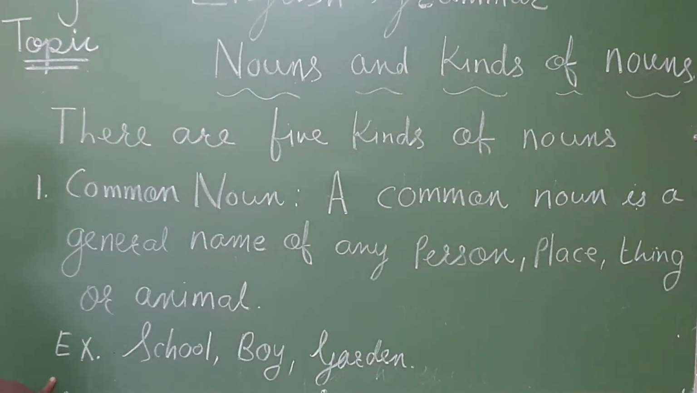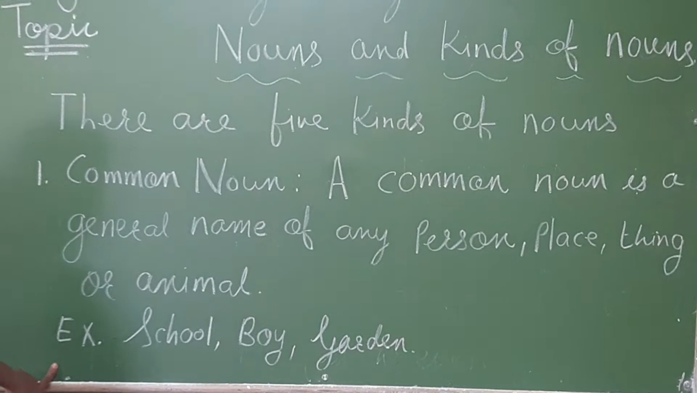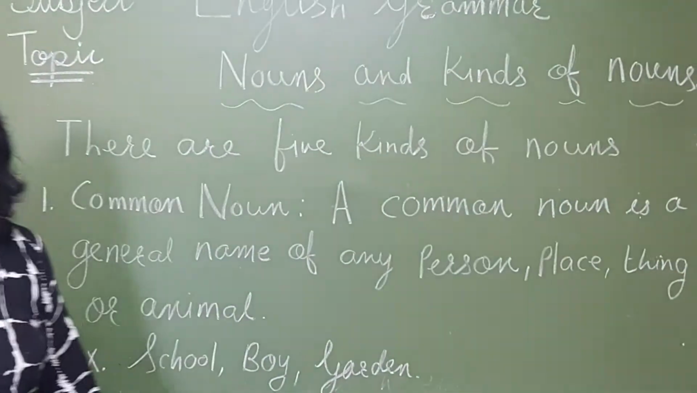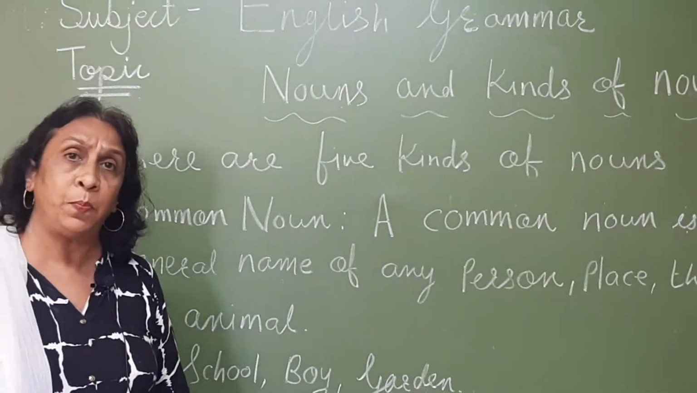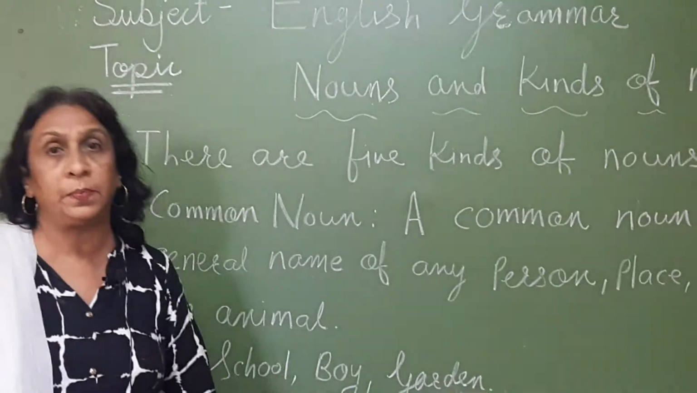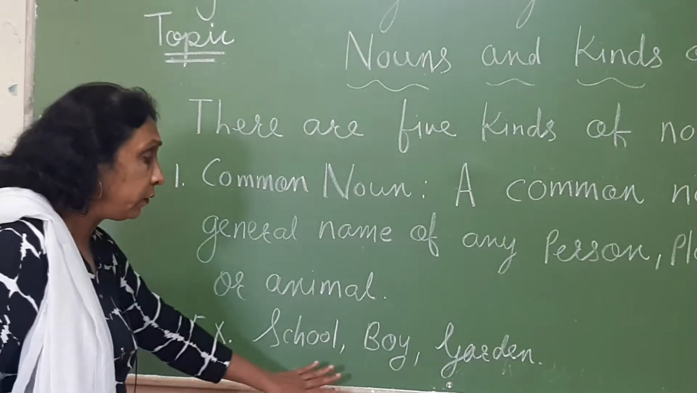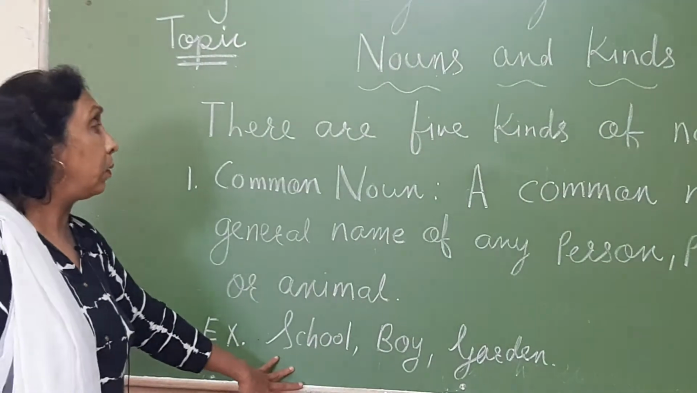Now I have given here 3 examples. For example, school. It might be any school. Boy. When we say boy, it might be any boy. When we say a garden, it might be any garden. So these are a few examples of a common noun.